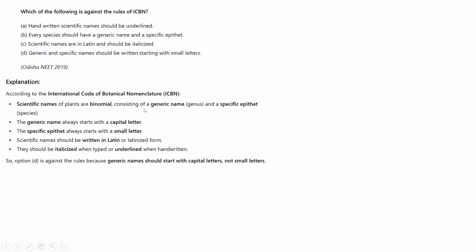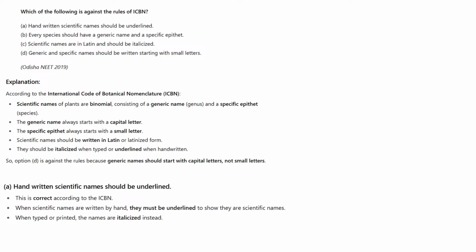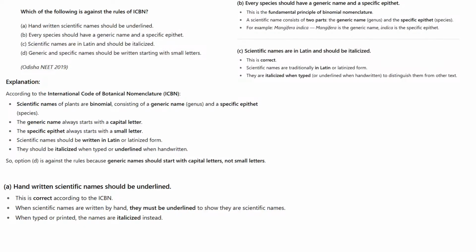So the correct answer for this question is option D, because the generic name always starts with a capital letter, and the specific epithet always starts with a small letter, and it should be written in Latin or Latinized form. So I have explained why the other options are correct.